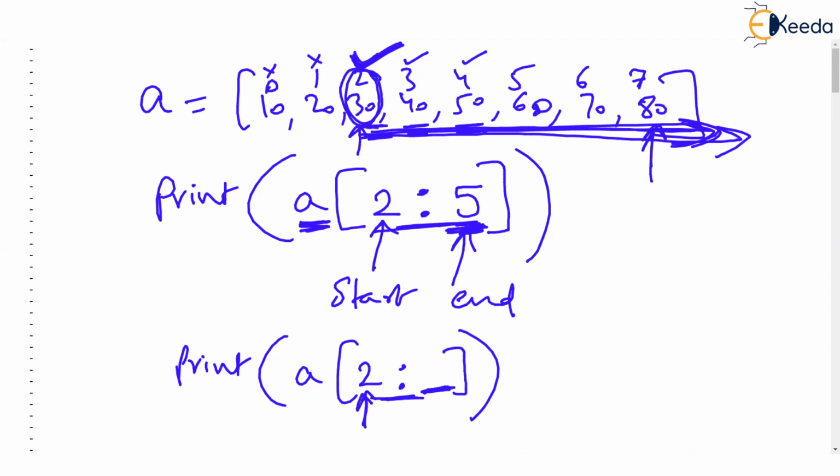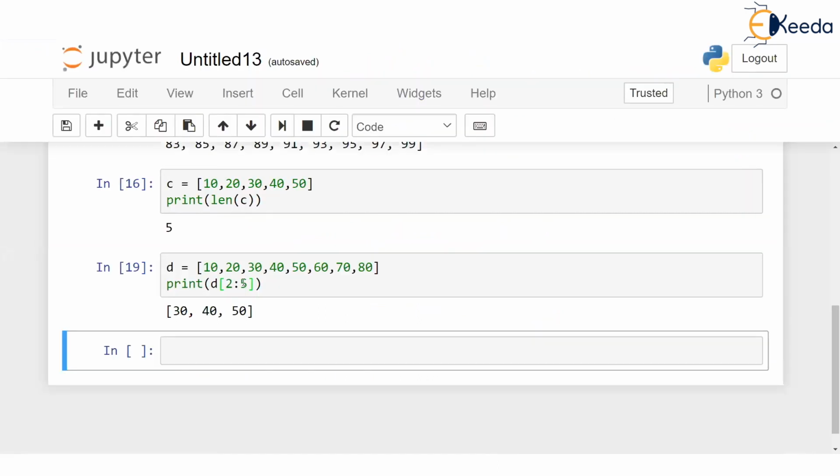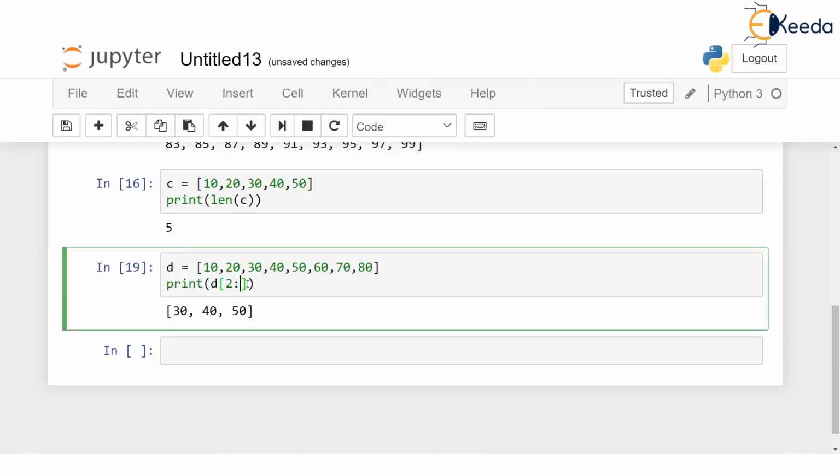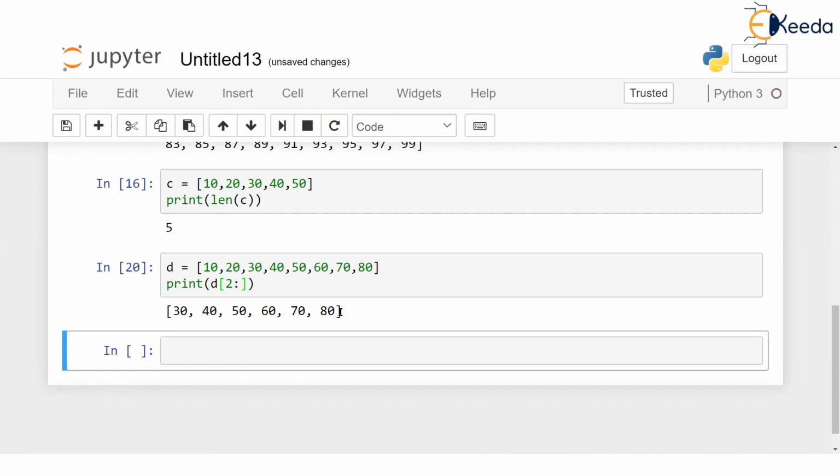Since you have not given it, it will assume that it has to print till the end. So what happens if the end index is not given? It will print till the end of the list. Let's try this first. If I give 2 colon, that's it, without the end index, then from the second index onward, it will print up to the end.